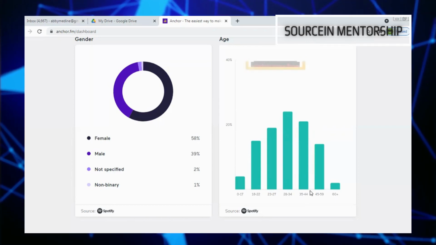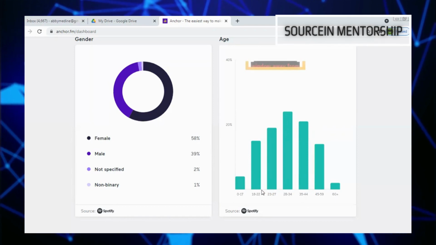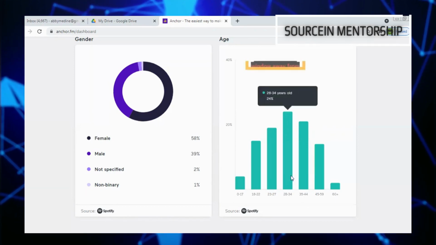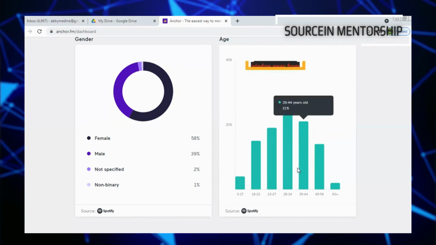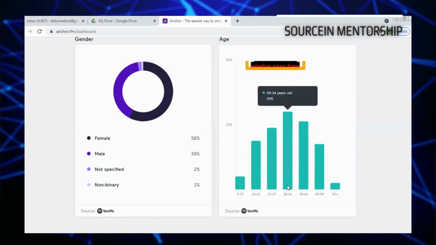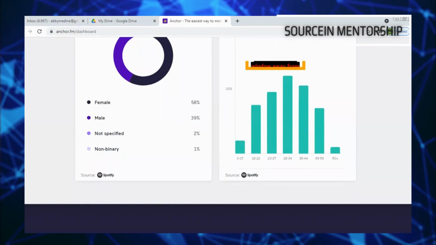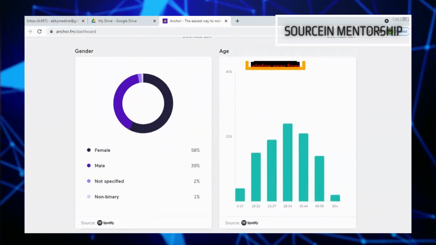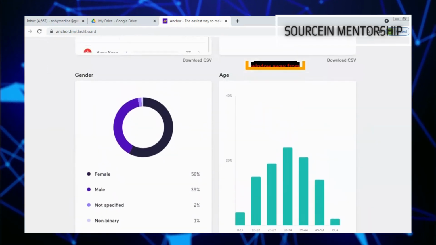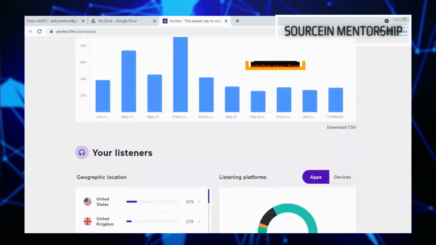You can test run it even on your social media too, but this helps me know my audience better, I mean their age avatar. Okay, so this is what this part is all about. That's the end there. So we go back up.